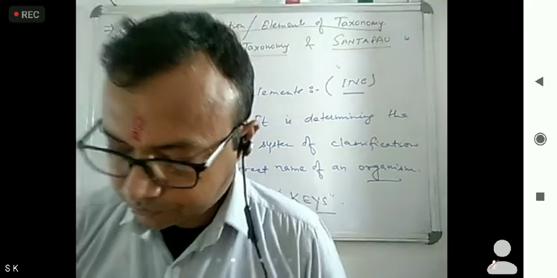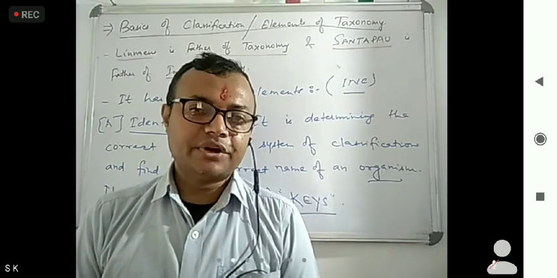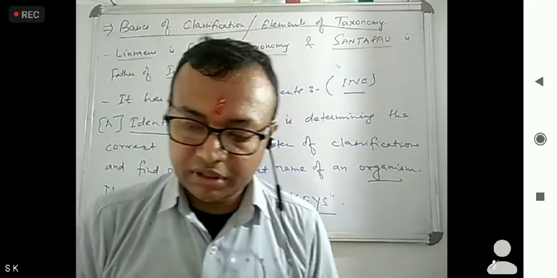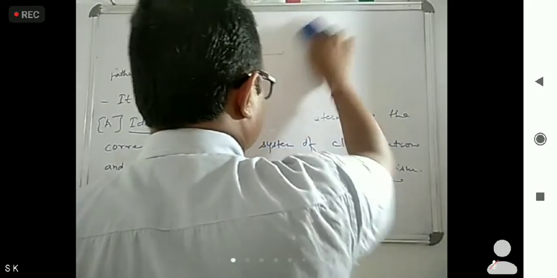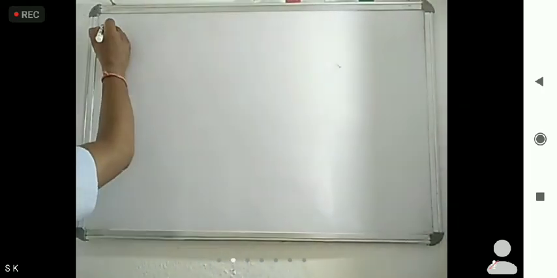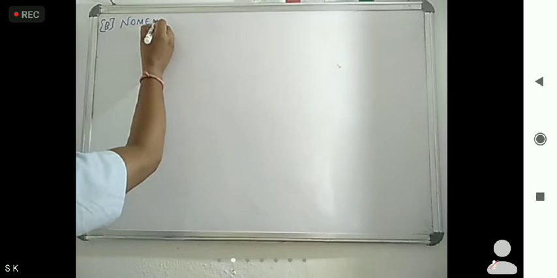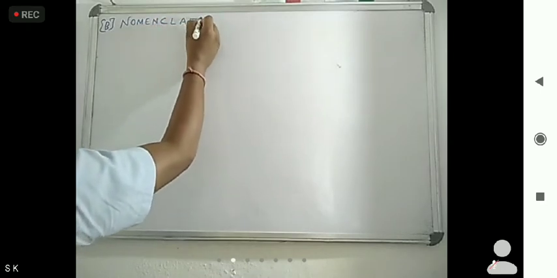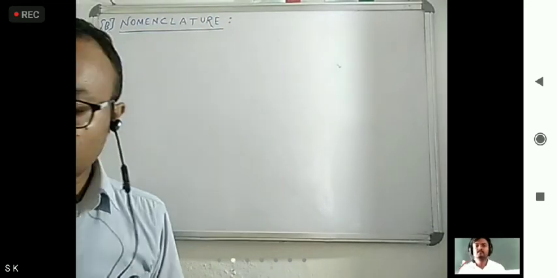Okay, now next is what? Next is N, identification, then it is N, so nomenclature. So next element is nomenclature.